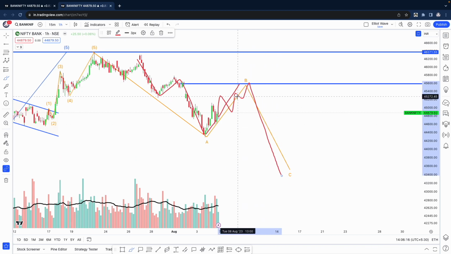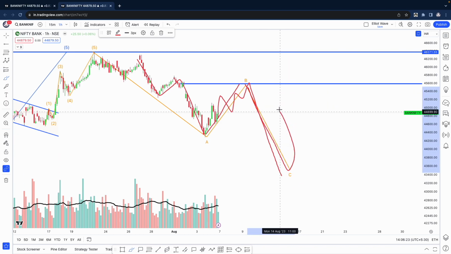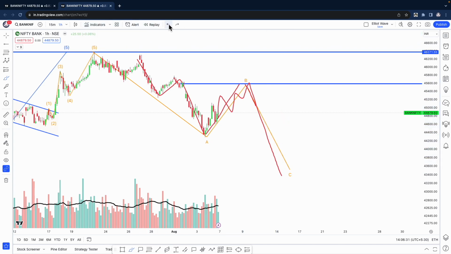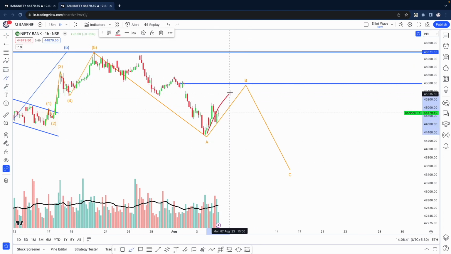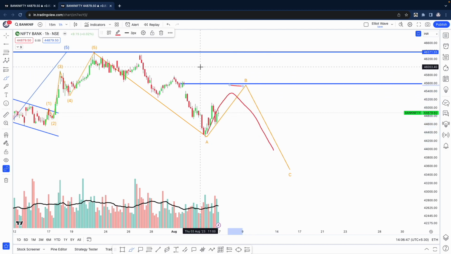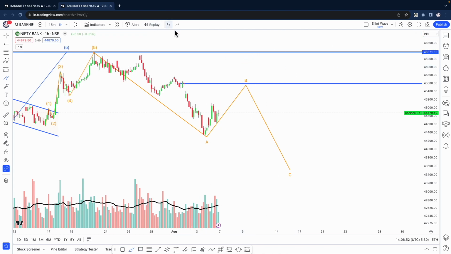Even I would wait for this bounce, and when this down move starts, I would like to capture it. This is where option buying will work, when we get this type of C wave, an impulsive wave on the downside, right? We cannot time when the market will do it, but we can mark the levels at which the market might reverse. This can be a bounce, and we might not even get a big bounce. It can just be a small bounce, and this is the maximum we can get. And if we cross the 45,900 level, then we can only think of buying calls. So any bounce is good for short.